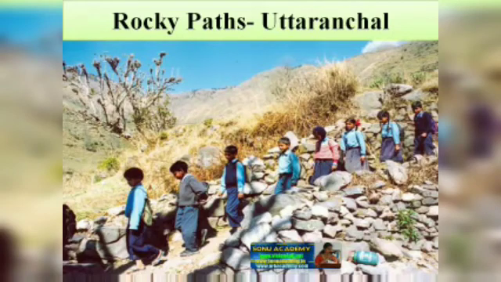This is the last point of this chapter and it is about rocky paths. Here you can see some children going to school, but the paths are very uneven because of the stones. You can see there are many stones around them. Some are bigger, some are smaller, so it is not easy for these children to go to school. Children living in rocky places like Uttarakhand have to walk on rocky and uneven paths. It is not easy to walk on these paths.